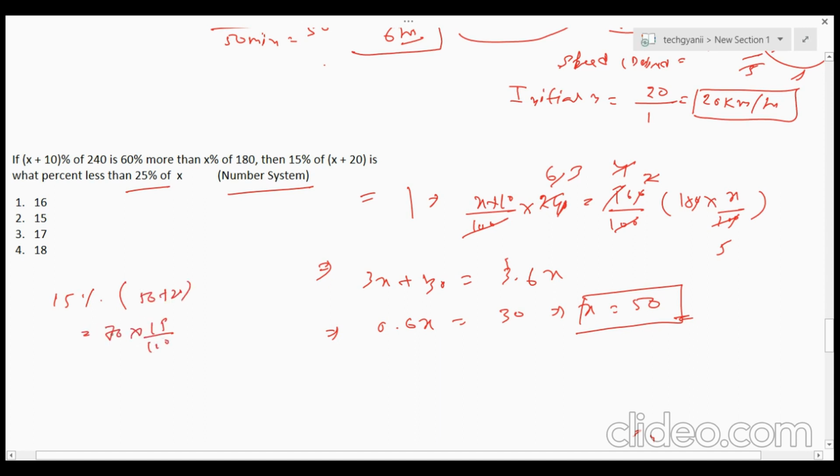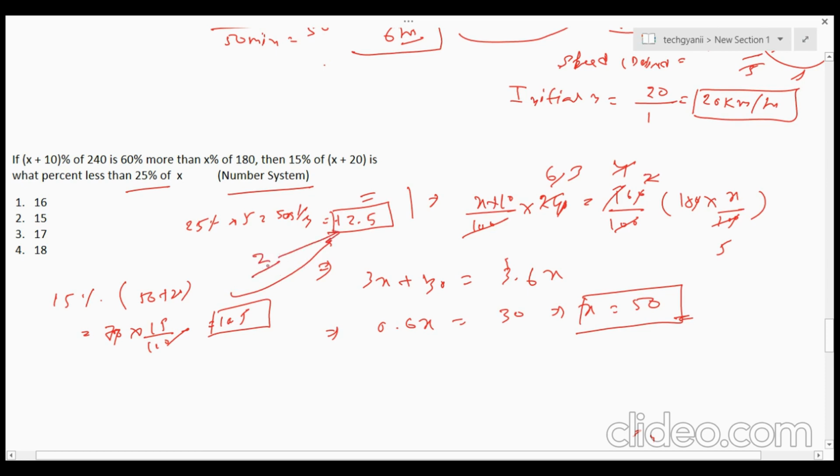70 into 15 by 100, then it would be 10.5, right? And it is saying that 25% of 50, that means 50 into 1 by 4, that means 12.5, right? So it is saying what percent less than 25% of x. So if we just subtract this, it would be 2.